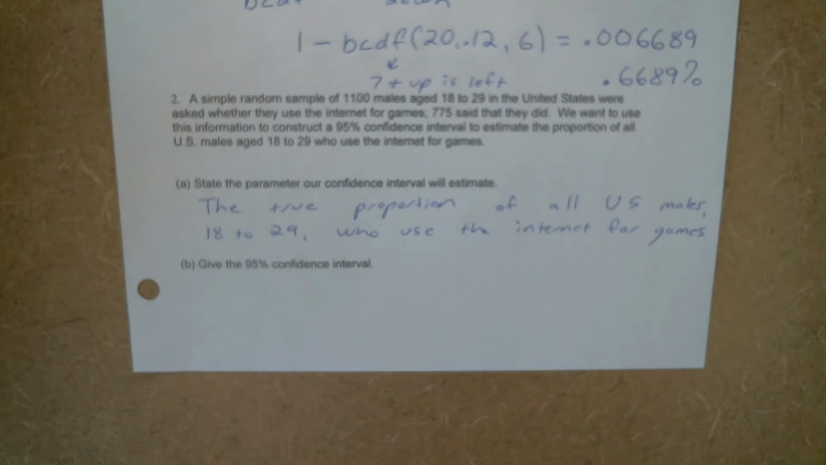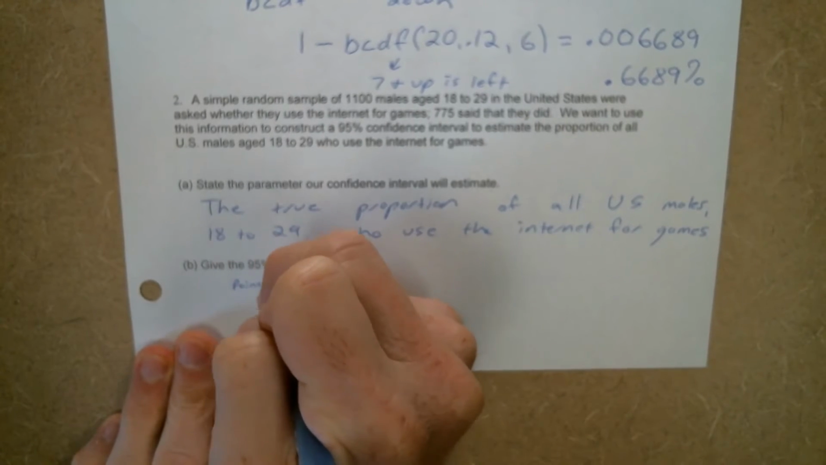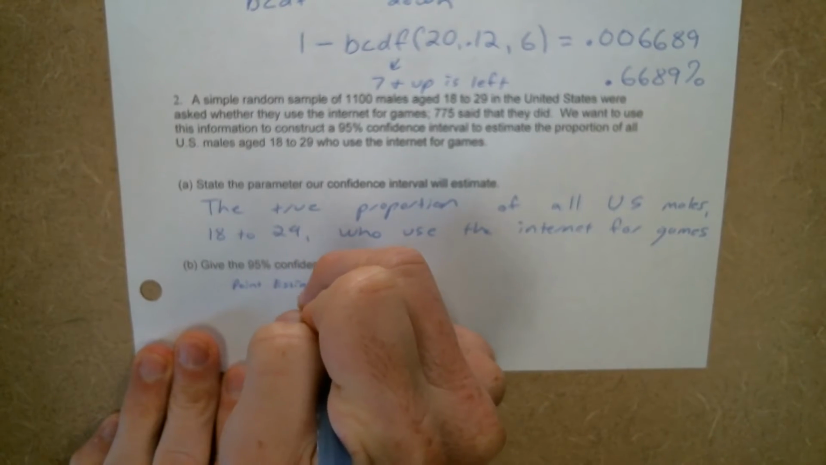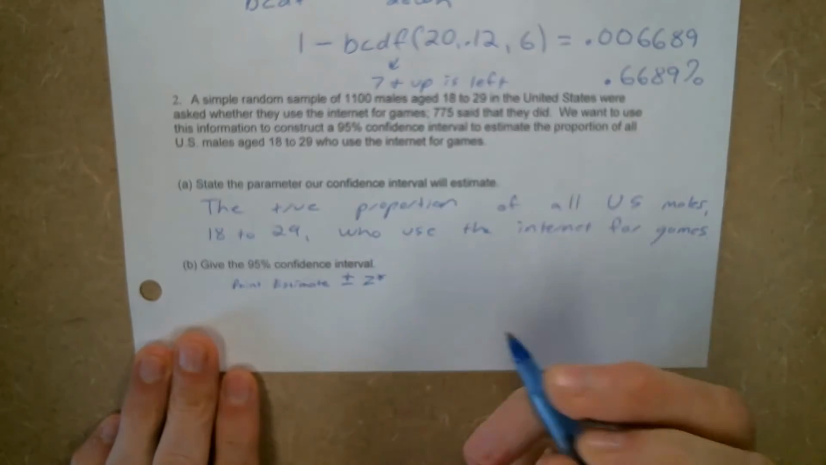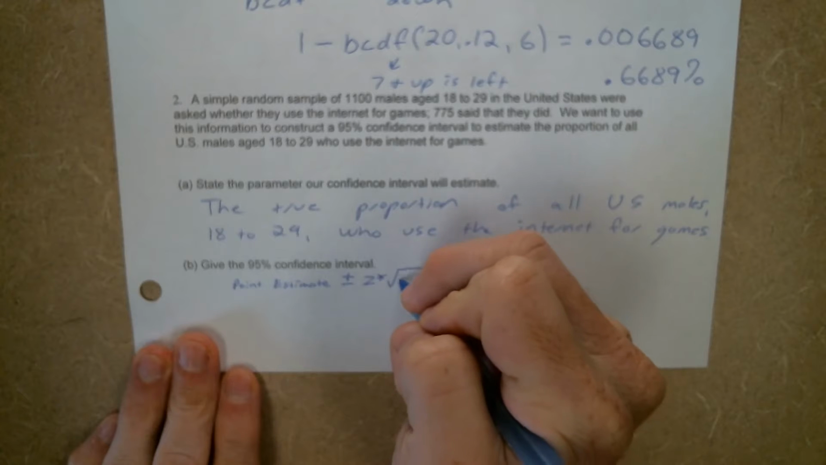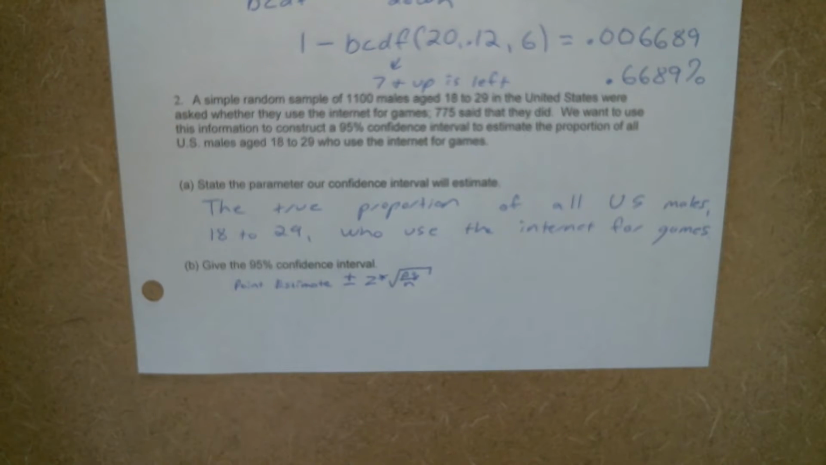Now, give the 95% confidence interval. All right, you do not need to calculate these by hand. You are welcome to. It would be the point estimate plus or minus z star. And then because this is a proportion, you'd be using PQ over N. But you do not need to. You are welcome to use the calculator.